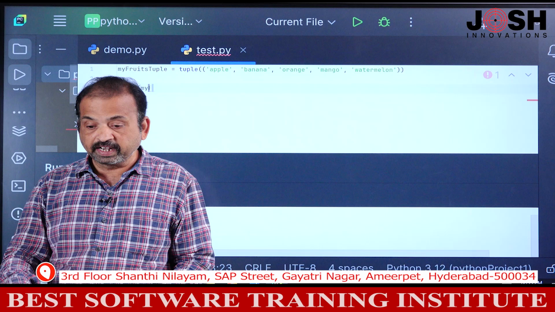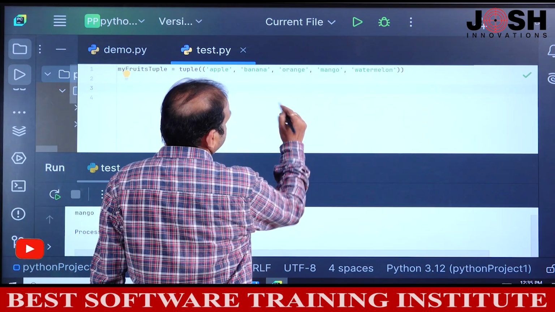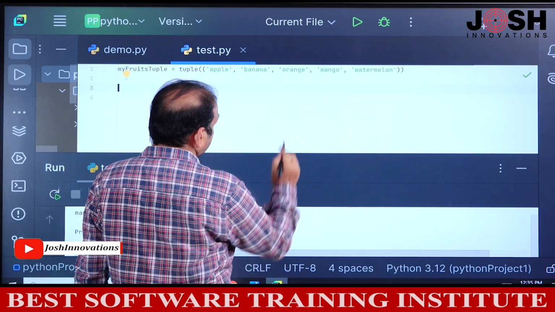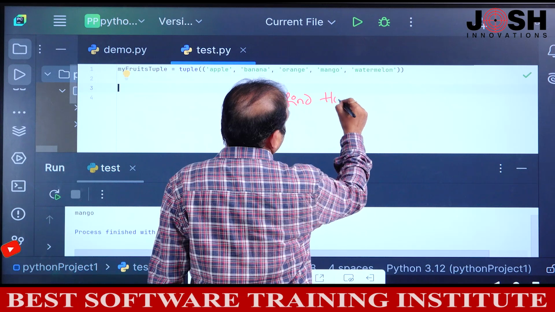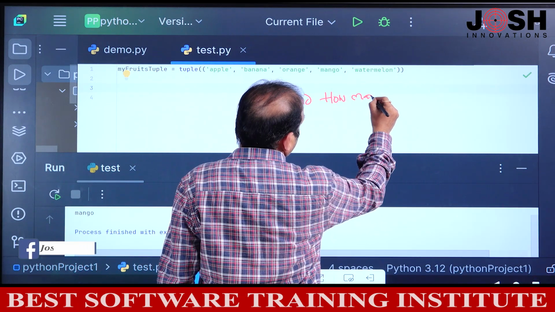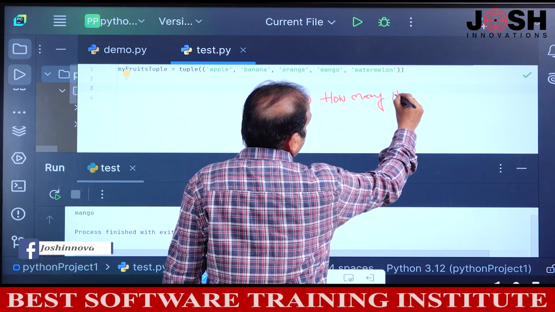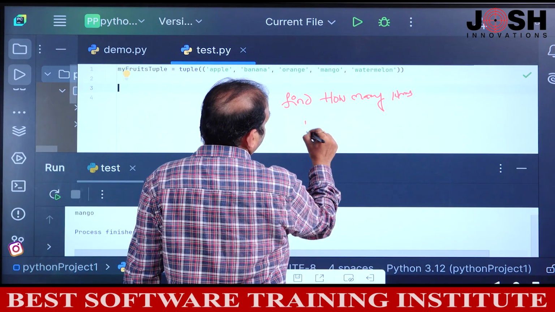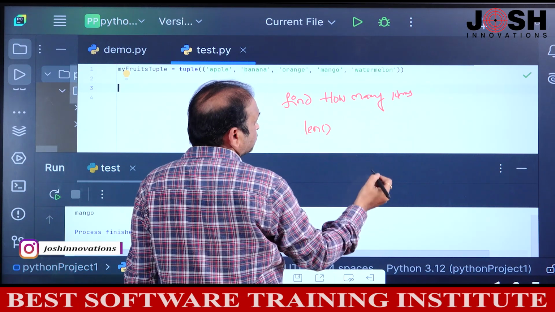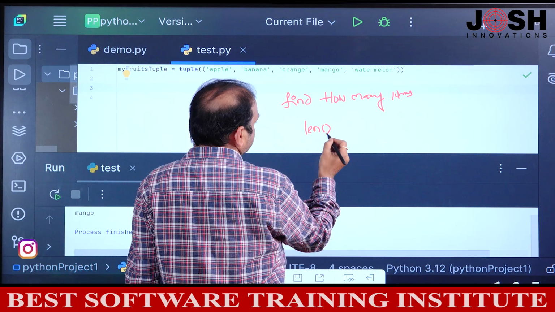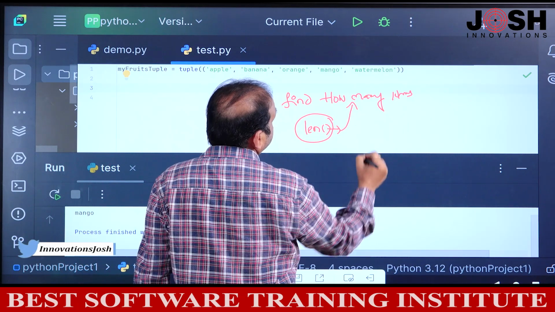I want to find out how many items are present in the tuple. To find how many items are present in the tuple, there is one function, same like for list and string. There is one function called len function. The same function works for all the sequence types, for string, tuple, and list also. This len function will find how many items are present in the tuple.